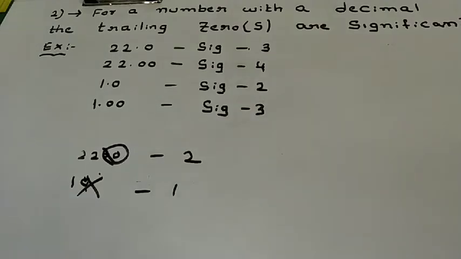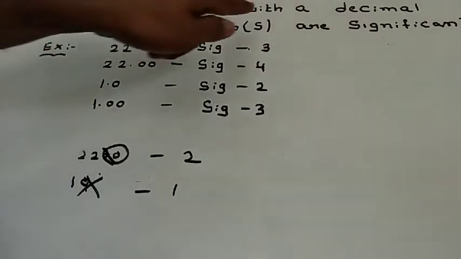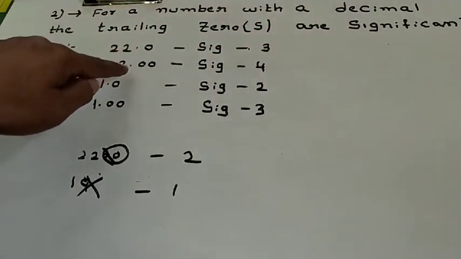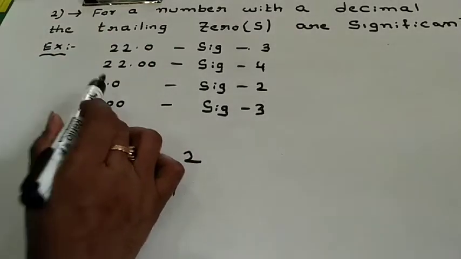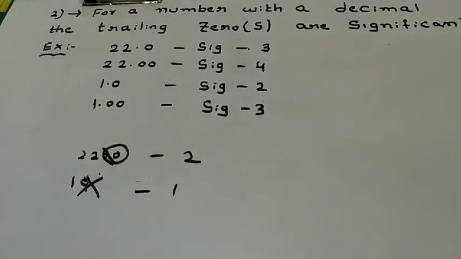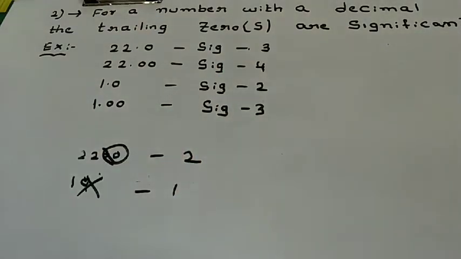I am repeating once again: for any number with a decimal, the trailing zeros are significant. These are the examples for that. Now we are going to discuss point number 3.